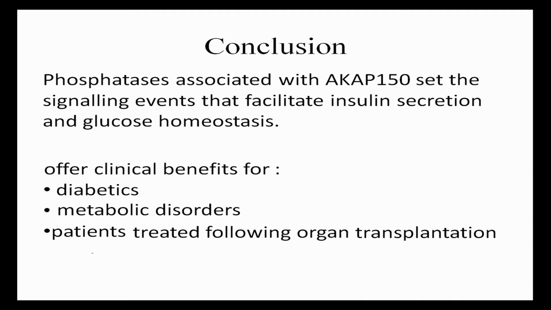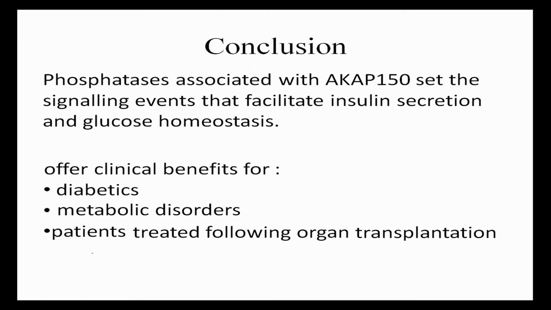In conclusion, we can say that the release of insulin is the main way in which the level of glucose is controlled in the body. That is why it's so important to study this area in more detail. If it is possible to develop drugs that target the region where anchoring proteins specifically interact with phosphatase enzymes, it is feasible that insulin sensitivity could be improved in selected tissues, for example, skeletal muscle.